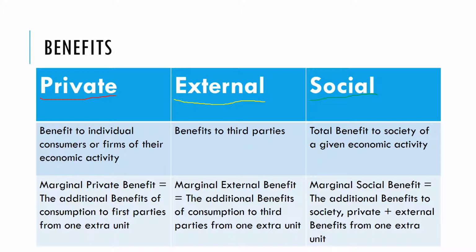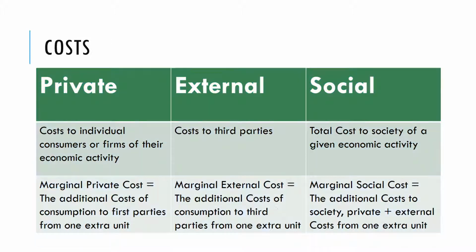And we're going to look at the concept here of marginal. So marginal private benefit, marginal external benefit, marginal social benefit. So the benefits that arise from one extra unit of production. We're also again going to consider the costs. We're going to consider the private costs to the individuals who are making the transaction, the buyer or the seller. We're going to consider the external cost, the cost of third parties, and we're going to also consider the social cost, which is the private cost plus the external cost. Again, we're going to be thinking about marginal concepts here, so the cost from each extra unit that is being produced.